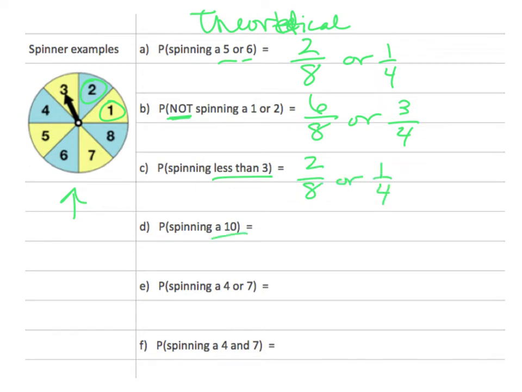Spinning a 10. There are no 10s on that whole thing, so that's 0 out of 8. How about spinning a 4 or a 7? So here's my 7, here's my 4. That again is 2 out of 8, or 1/4. Now, here's a good one. Spinning a 4 and a 7. Can we, in one spin, get a 4 and a 7? No, we absolutely cannot. That's a 0 out of 8.